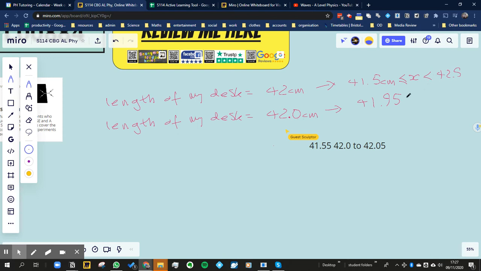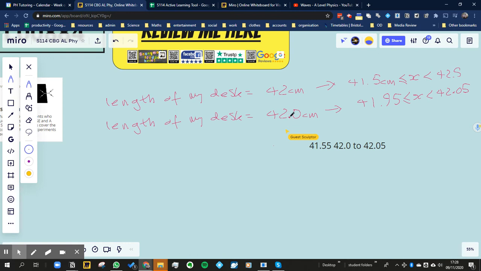So that would be the lowest value, and then what's the highest value that would round down? It's a lot easier to visualize the highest value. That's going to be 42.0, and anything less than 42.05 would round down to 42.0.